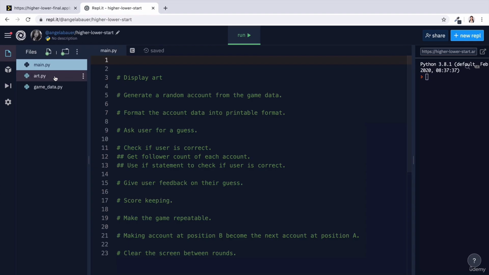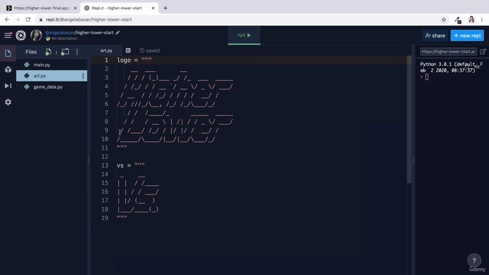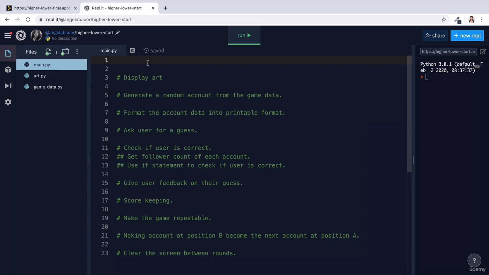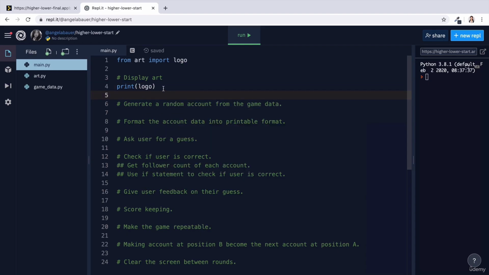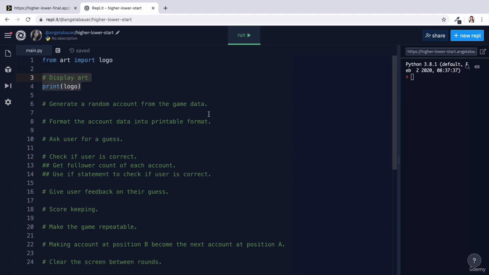To display the art, which is going to be the logo to begin with, I'm going to have to import that art file. And I'm going to use the from art import logo. This way I don't have to write art.logo every time I want to use it. Now I can simply just write print logo. So that's the first one tackled. That was pretty easy. Some of them are going to be a lot harder than that.